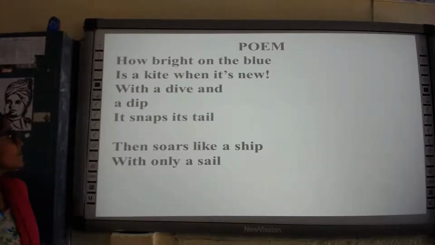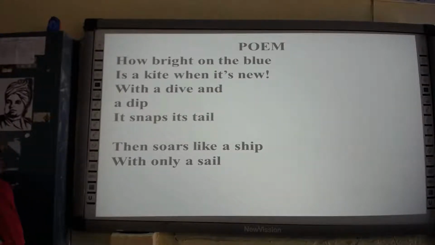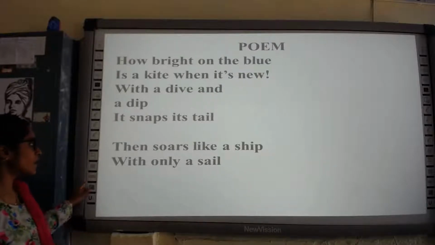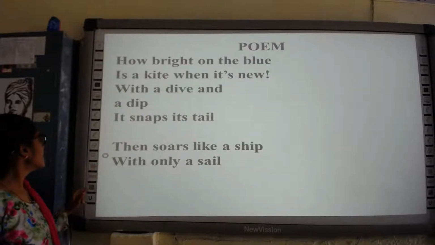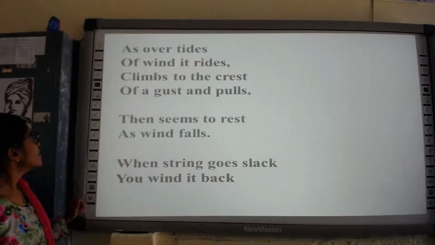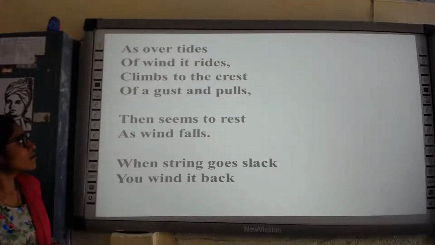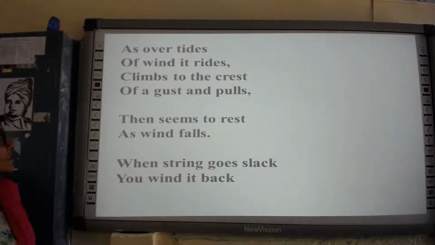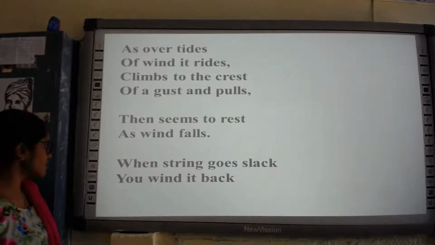The Kite. How bright on the blue is a kite when it's new. With a dive and a dip, it snaps its tail, then soars like a ship with only a sail, as over tides of wind it rides, climbs to the crest of a gust and pulls, then seems to rest as wind falls.